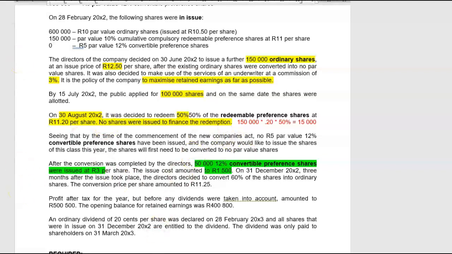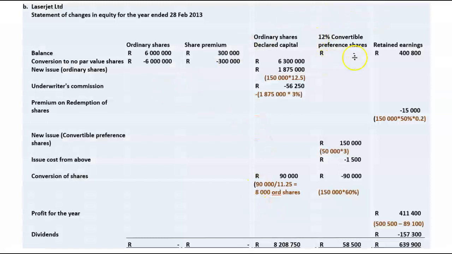So let's do that one first. 12% convertible preference shares. A convertible share is a share that is going to be converted probably into an ordinary share. So we've issued 50,000 shares at 3 Rand a share. 150,000 12% convertible pref shares is going to be credited with that amount, and bank is going to be debited with that amount. We have incurred share issue costs, so we're going to debit share issue cost 1,500 Rand. We're going to credit bank 1,500 Rand.